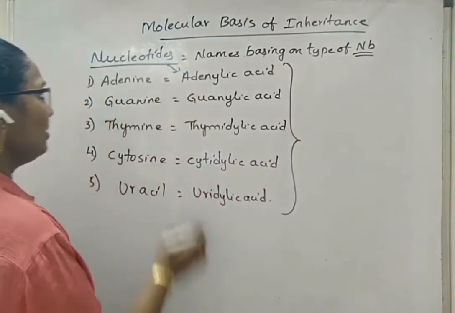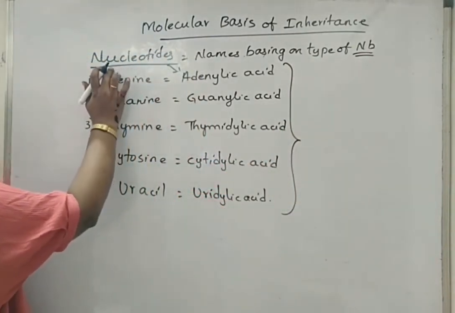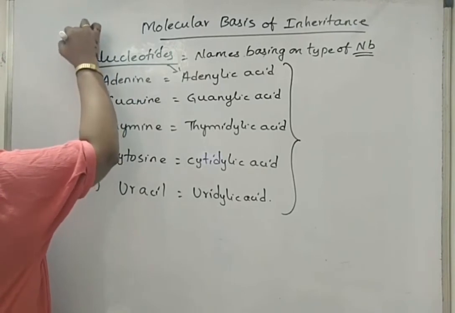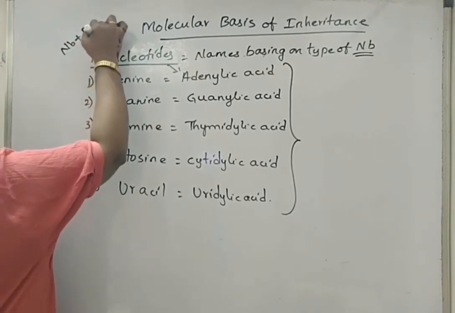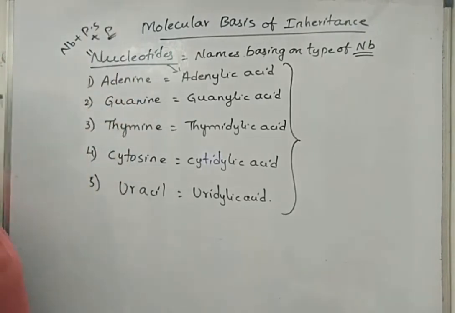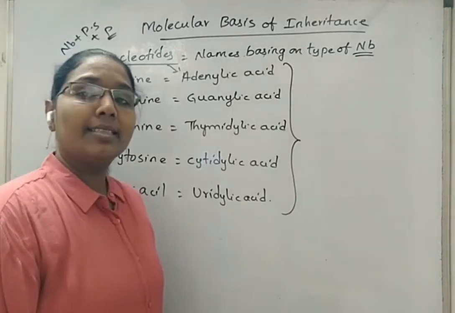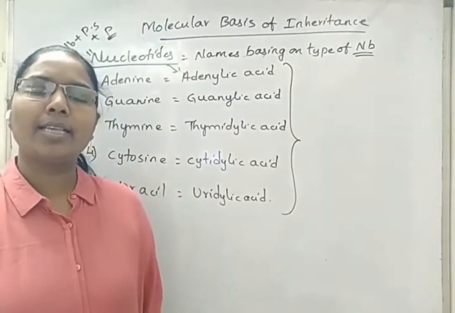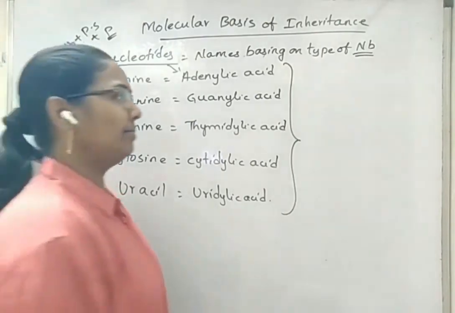We know that a nucleotide is a combination of nitrogen base plus pentose sugar plus a phosphate molecule. If the phosphate molecule is removed, then the same molecule is called a nucleoside.